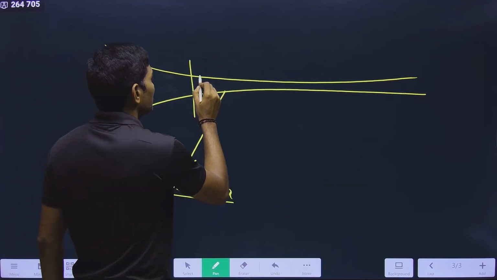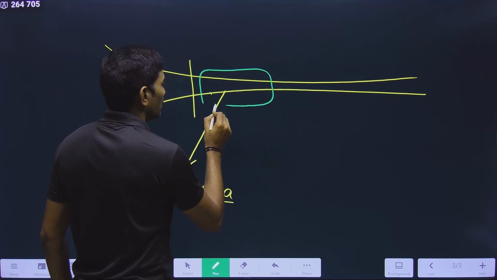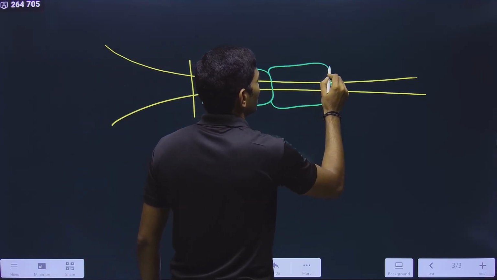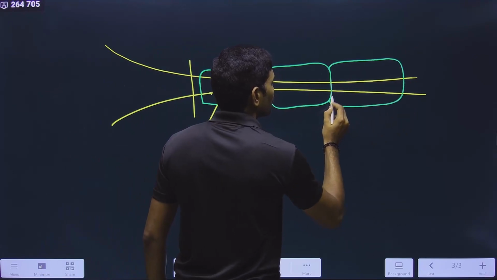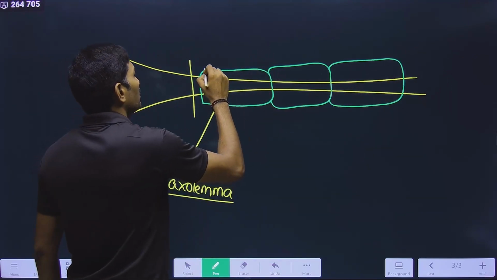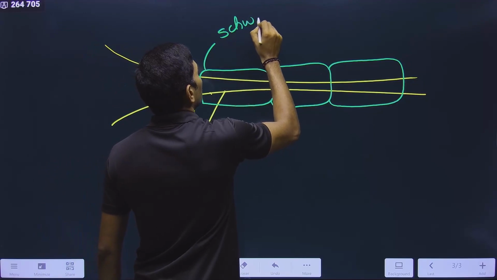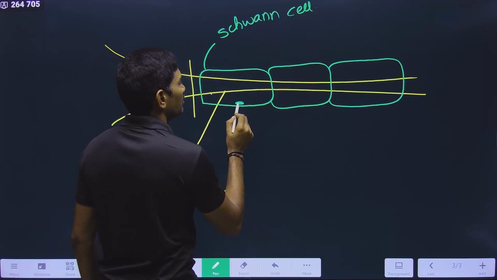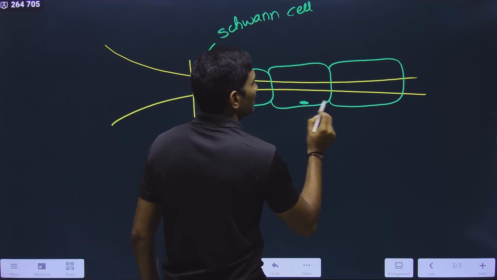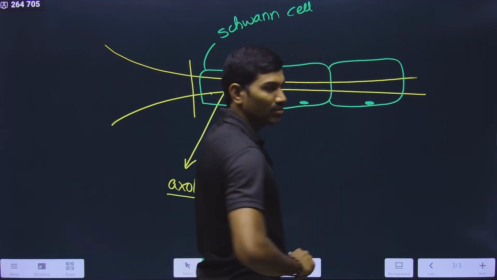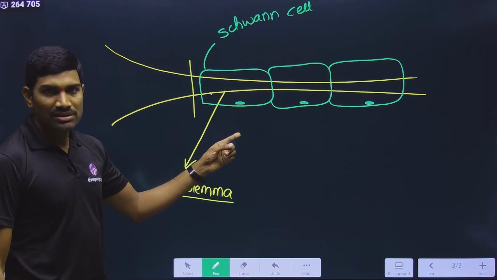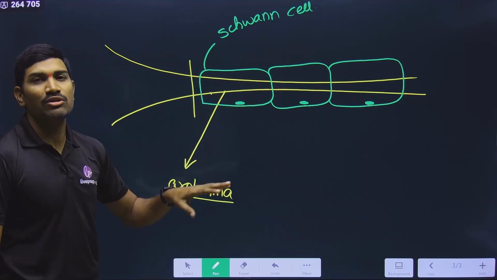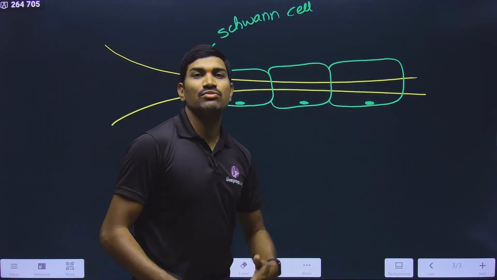Surrounding this axon, there are some cells called Schwann cells. This is one Schwann cell. Suppose this is the second one, this is the third one. In this way they are present. And what is this one? It is the Schwann cell. This Schwann cell has a nucleus, and the location of the nucleus is just below the plasma membrane. That means in the Schwann cell, the nucleus is present in a peripheral position. This is what about the Schwann cell.